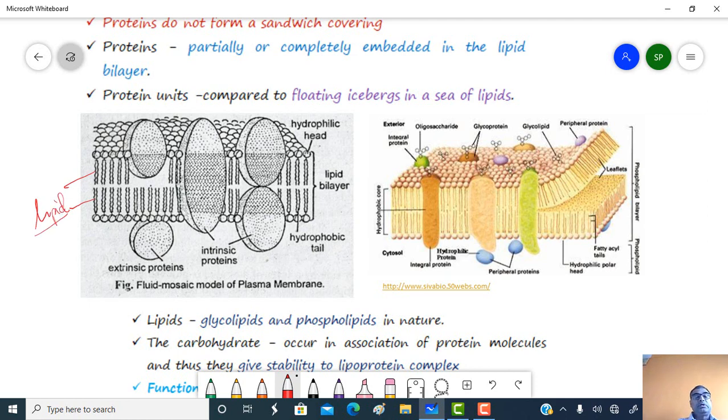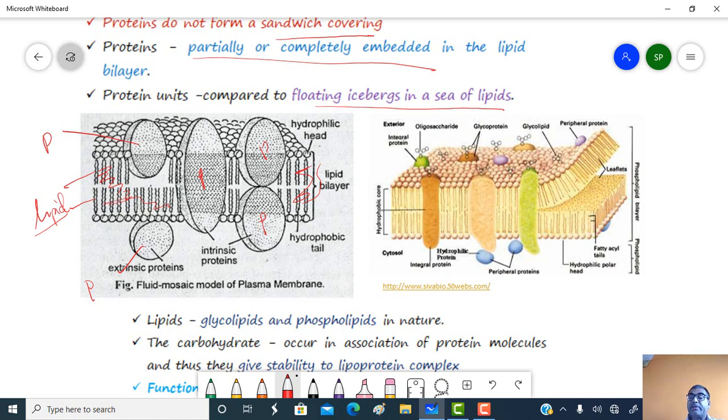Actually fluid lipid is present, and these are the proteins. So these proteins are partially or totally embedded within a lipid layer. These are the lipids. Here proteins do not form a sandwich covering like Robertson's model or Danielli-Davson's model. Proteins are partially or completely embedded in the lipid bilayer. Protein units are compared to floating icebergs in the sea of lipid.